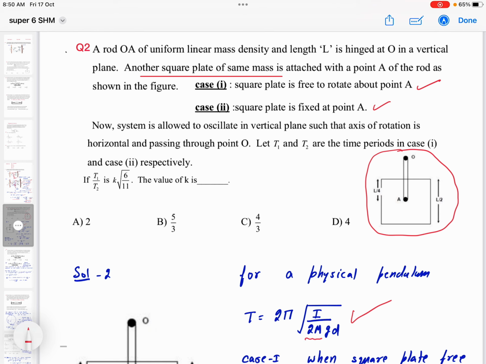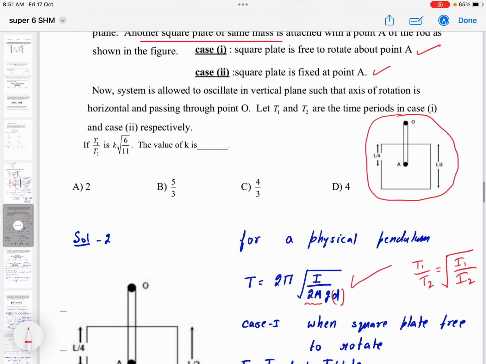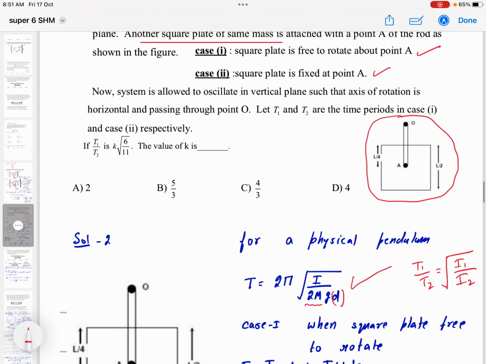So now if you observe these two cases, everything is same except moment of inertia, right? So total mass is same, g is same, and d, the distance of center of mass of this system from axis of rotation, that is also same. So everything is same. So simply I can write T1 by T2, the time period in the two cases, as root of I1 by I2. So no problem. Now only I need to obtain moment of inertia in the two cases.